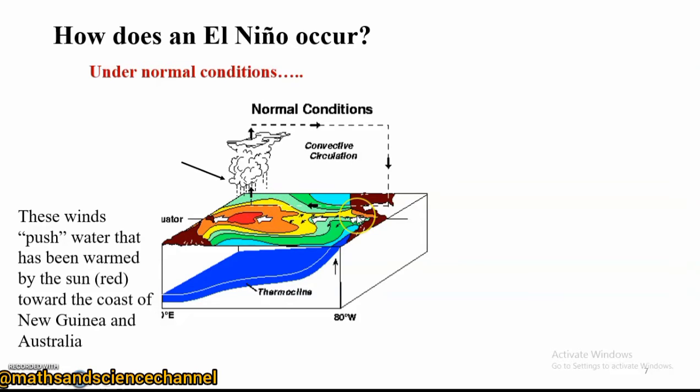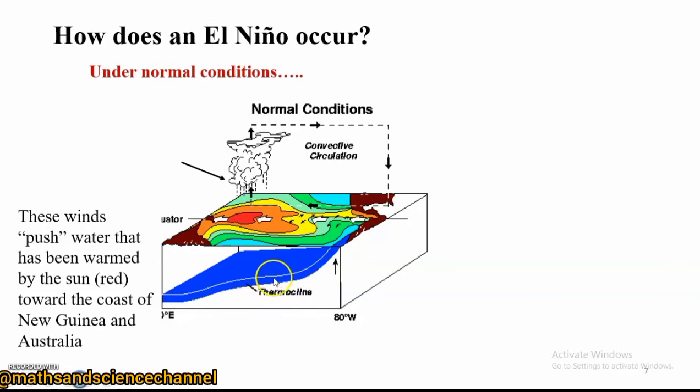Under normal conditions, the eastern Pacific experiences what we call upwelling. Upwelling is basically the vertical transport of cool and nutrient-rich waters from the deep ocean to the surface. Because the trade winds are flowing west, moving towards the western Pacific, deep ocean waters move towards the surface at the eastern Pacific, which is upwelling taking place in that particular region.